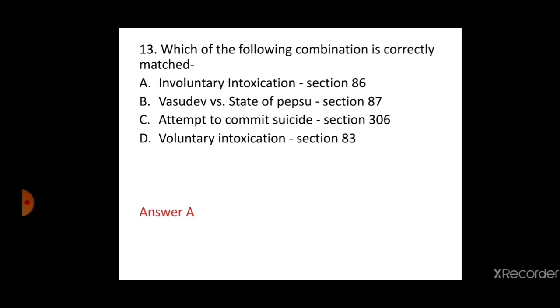I would like to tell the correct sections of B, C and D. B. Vasudev versus State of PEPSU is mentioned under Section 86 of IPC. C. Attempt to commit suicide is mentioned under Section 309 of IPC. D. Voluntary intoxication is mentioned under Section 85 of the IPC. This question has been asked in the UP 2003 examination, UK 2012, UP PCS J in 2009 judiciary examination.